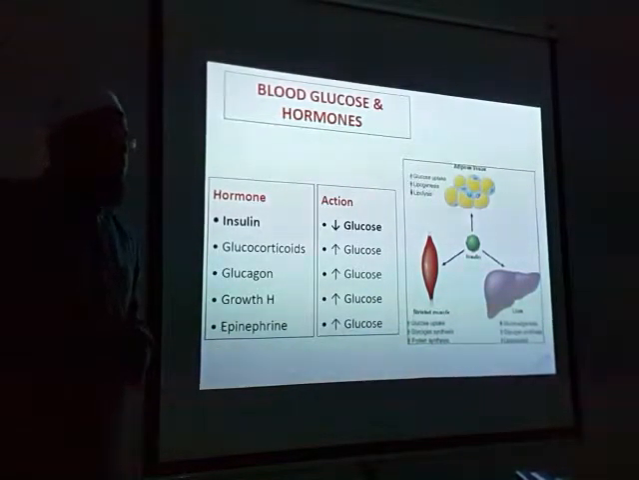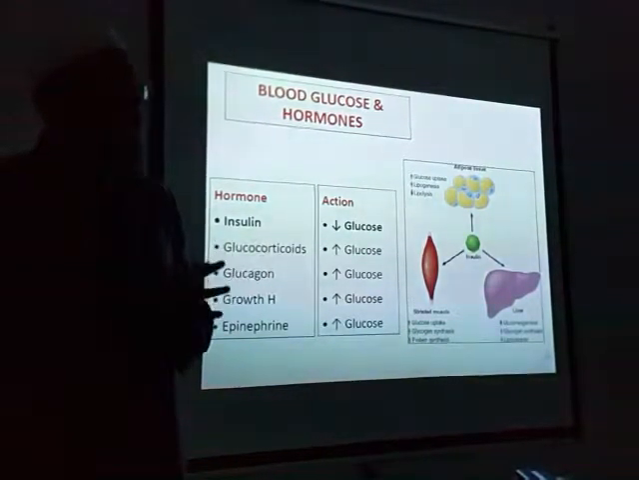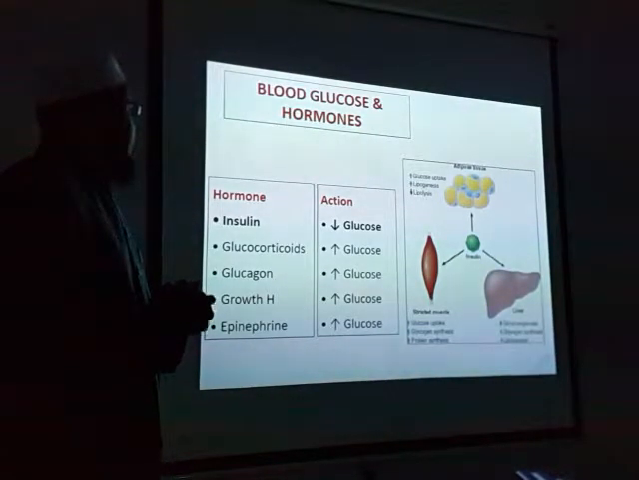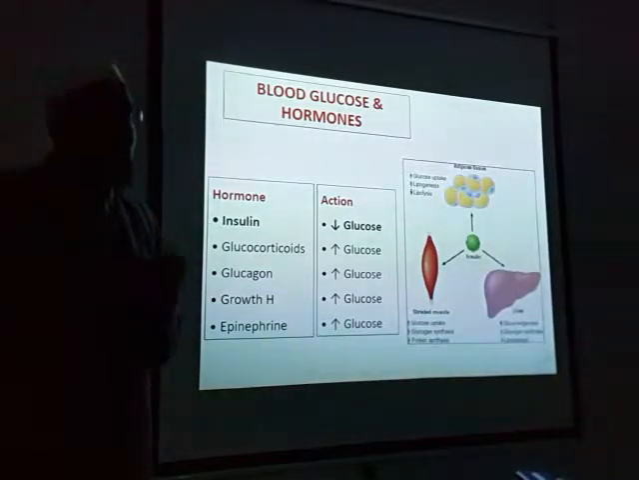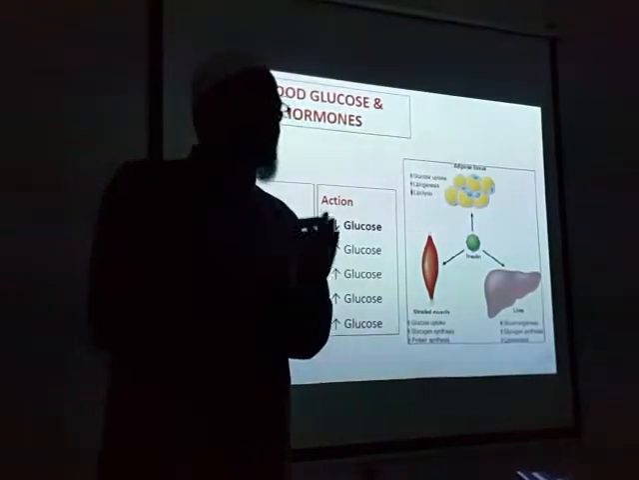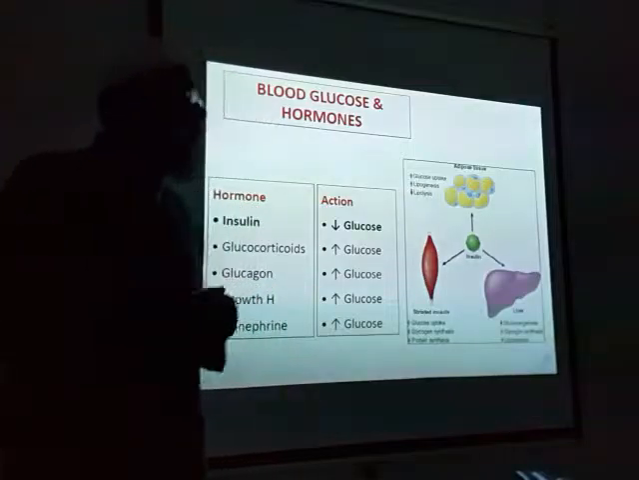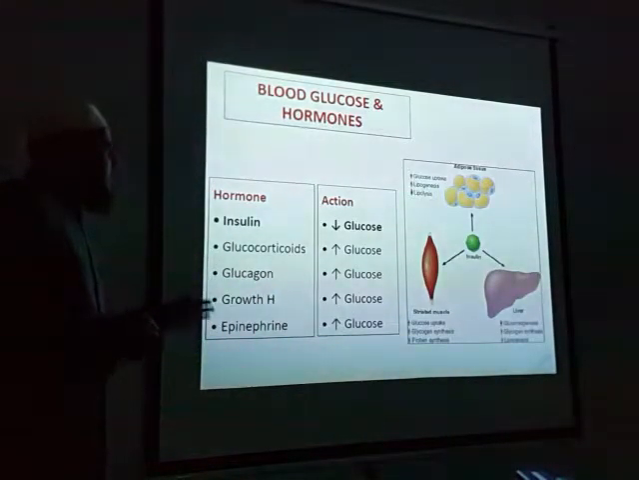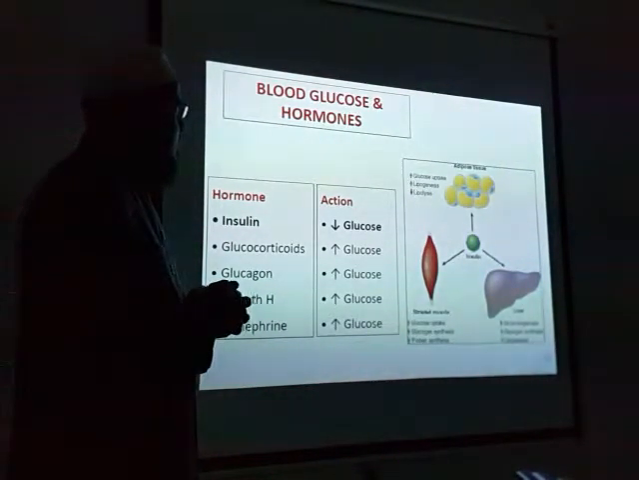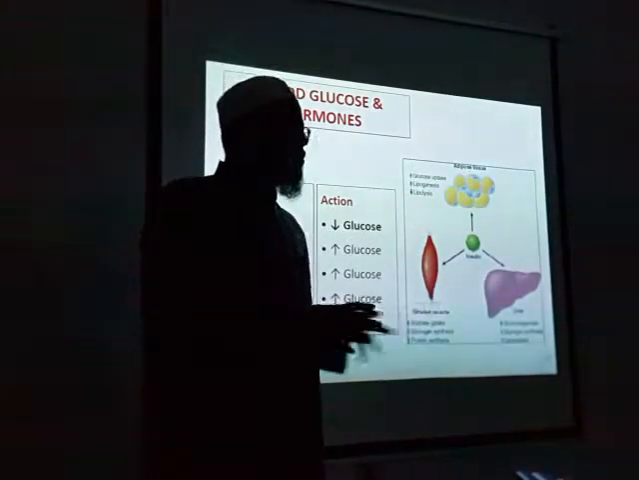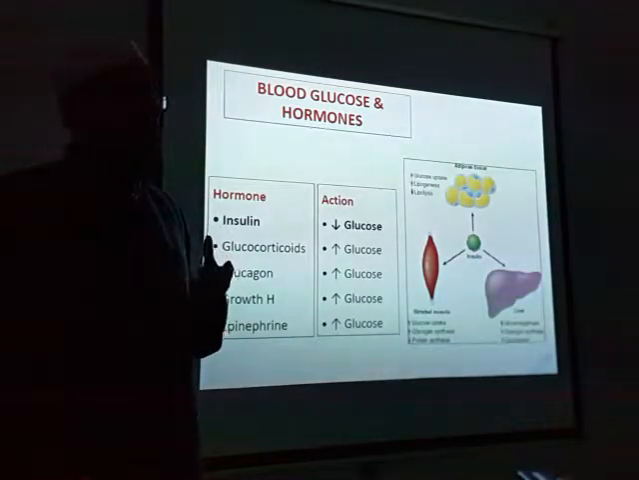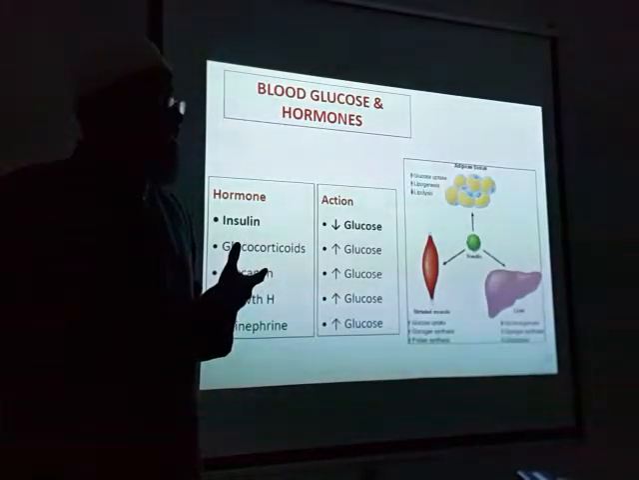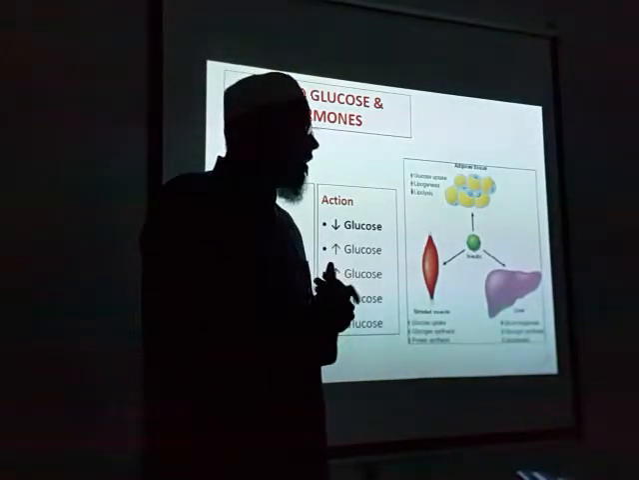This slide shows the action of hormones on glucose. If you see, only insulin decreases glucose, whereas all other hormones increase the blood glucose level. Now you have to see the action of insulin. It is mainly on 3 organs. First is adipose tissue, second is skeletal muscle, third is liver.